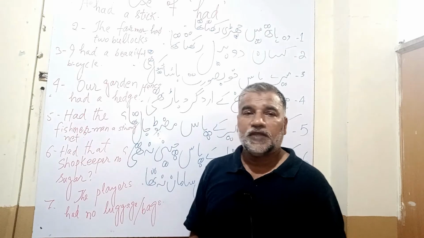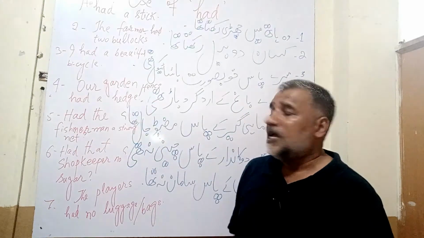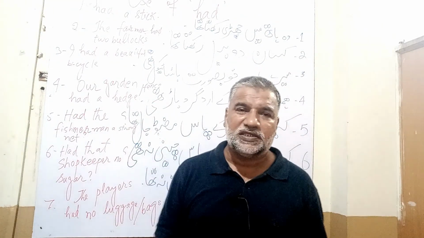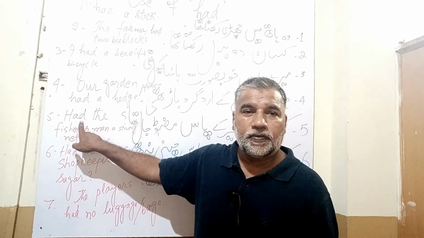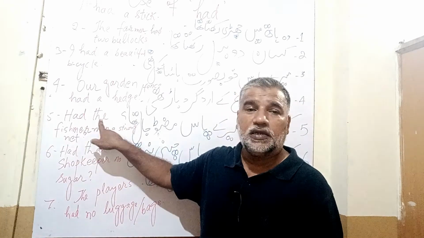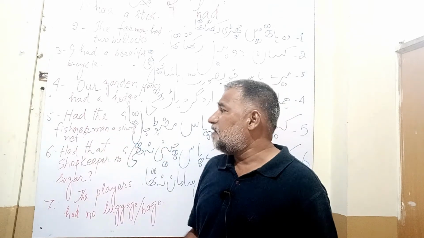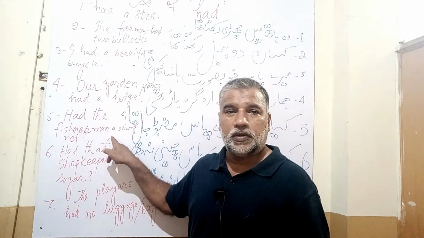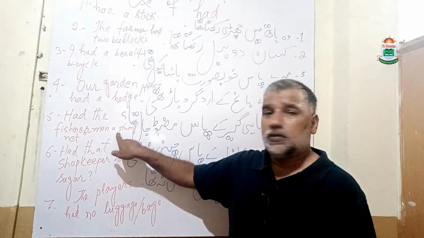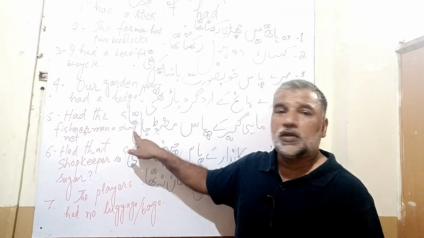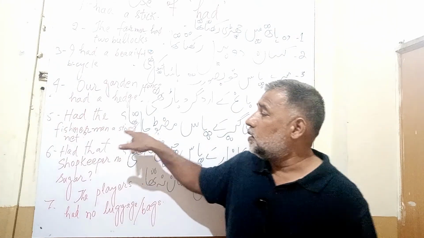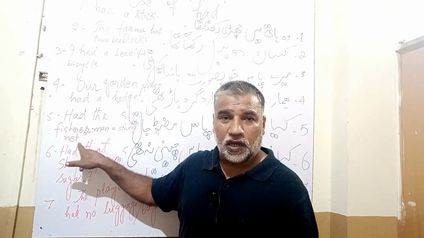Hedge and fence: I have used two words, hedge or fence, so these are nouns. Had: main verb. The: definite article. Fisherman: noun. A: indefinite article. Strong: adjective. Net: noun.